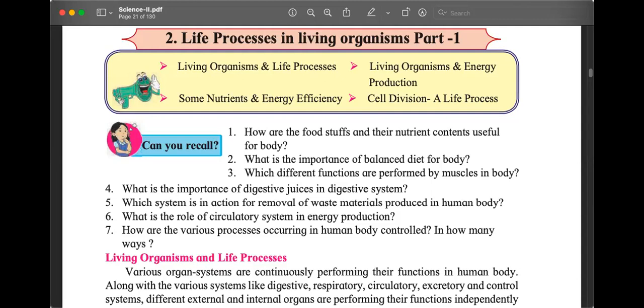Muscles contract and muscles relax. And because of these 2 operations that are possible in muscles, our body parts can move. Our body can also move. The movement is necessary. Thank you. Good. Correct, Jan. Number 4. What is the importance of digestive juices in digestive system? Now, if you listen to me when I was explaining to you what is digestive system, what happens in digestive system, then you will be able to answer this question correctly and completely.